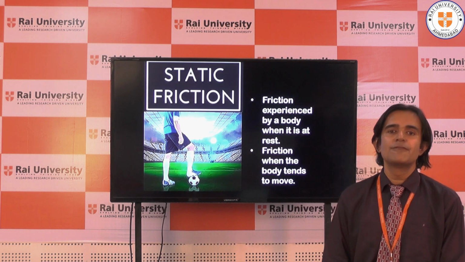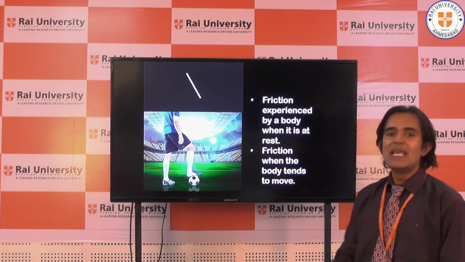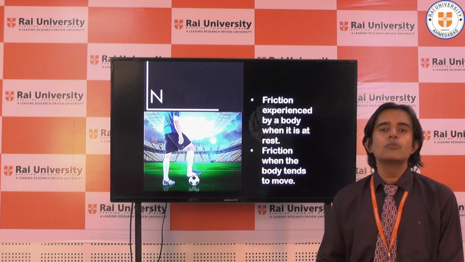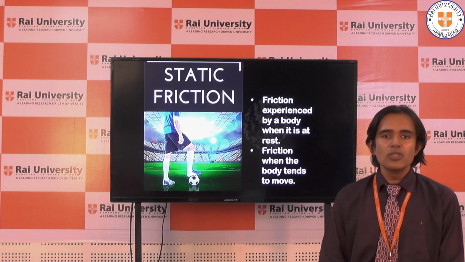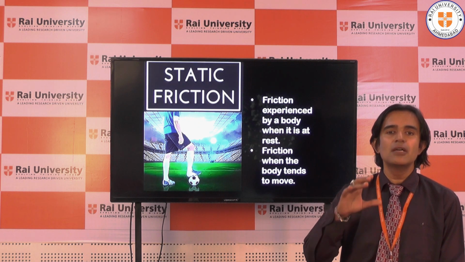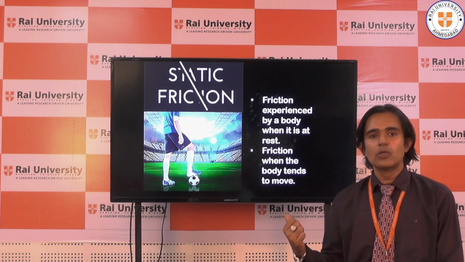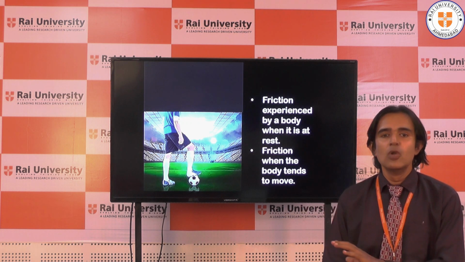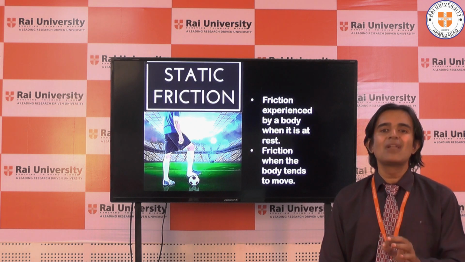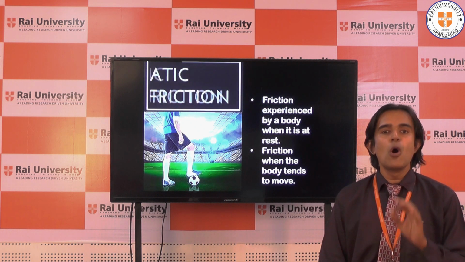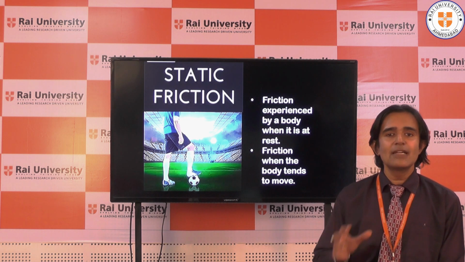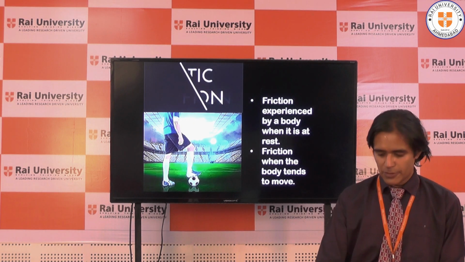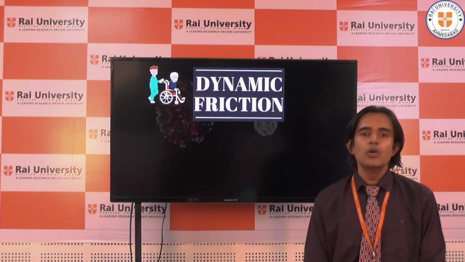You can see here there is a footballer, right? He has placed his leg onto the football. Currently, the ball is not moving on the football ground. So, the friction which is experienced between the leg, the ball, and the ground is called static friction, because neither the leg nor the ball is moving. The friction is purely taking place because the body is at rest. So when the body is at rest and friction takes place, that type of friction is called static friction. Let us move to dynamic friction.